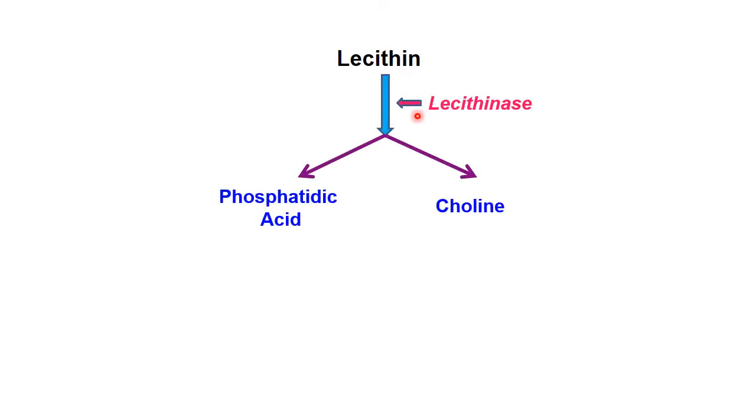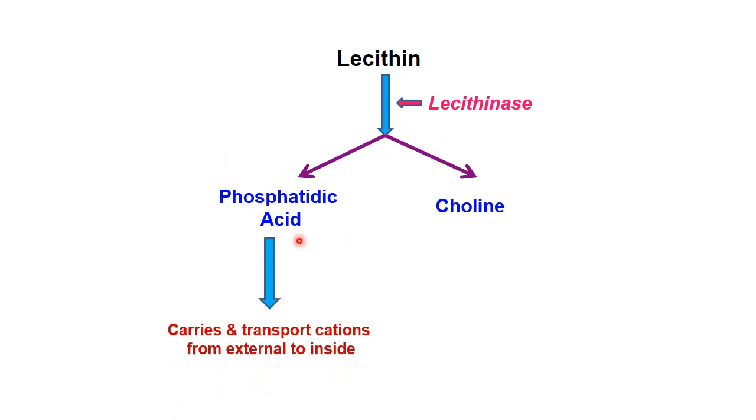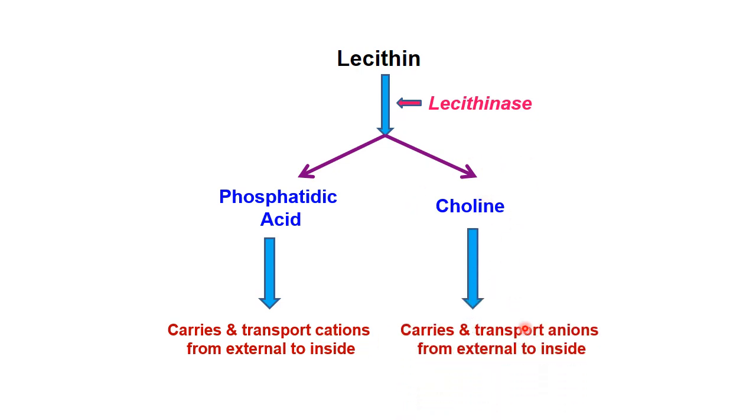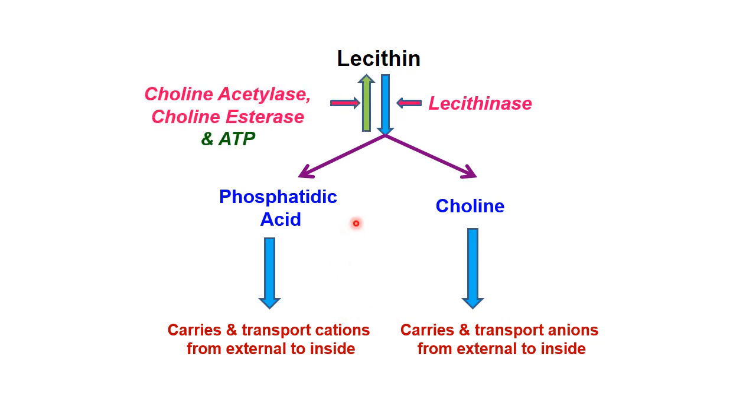Lecithin, due to the action of the enzyme lecithinase, splits into phosphatidic acid and choline. This phosphatidic acid carries and transports cations from external to inside, while this choline carries and transports anions from external to inside. Again, due to the action of choline acetylase and choline esterase and ATP, this phosphatidic acid and choline combine to form lecithin and the cycle continues.